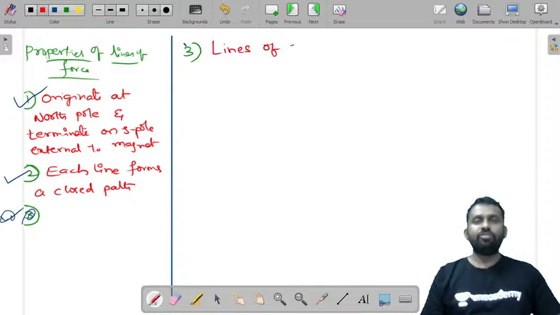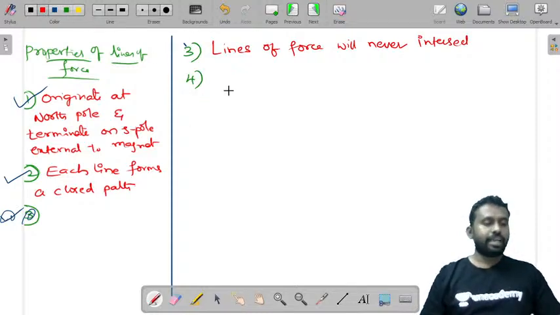The lines of force will never intersect. These lines of force that you have around a magnet will never intersect.